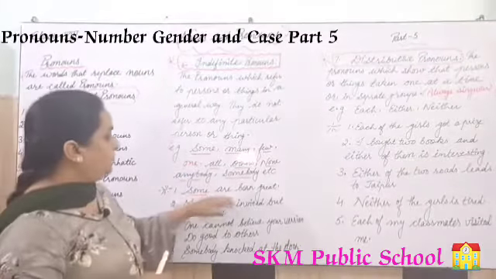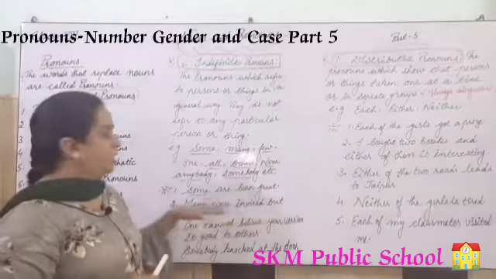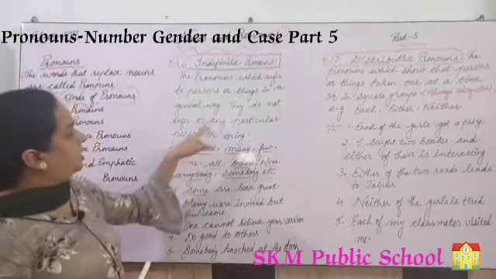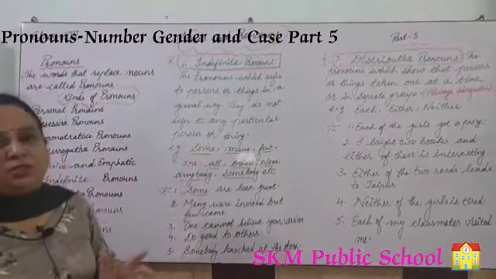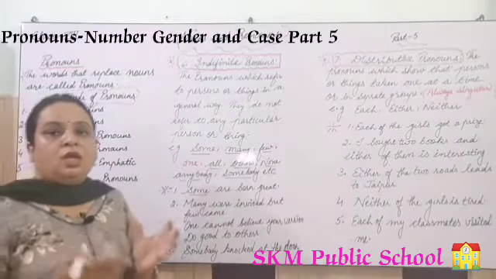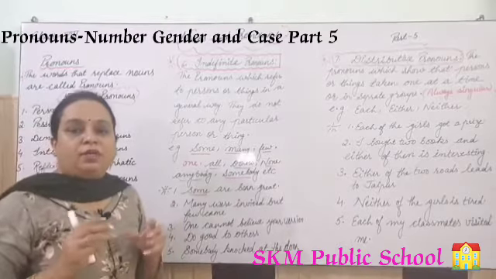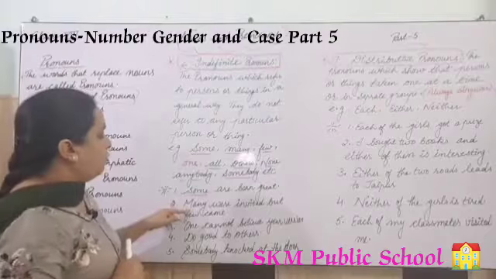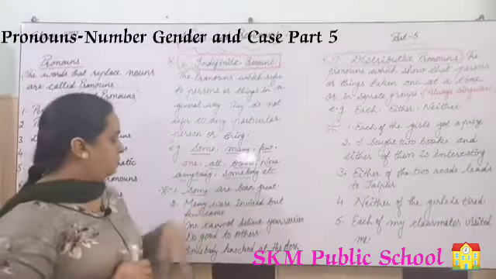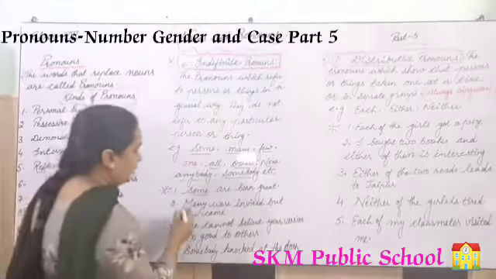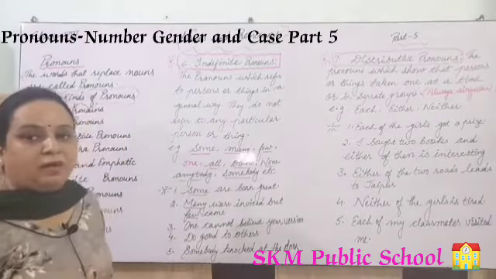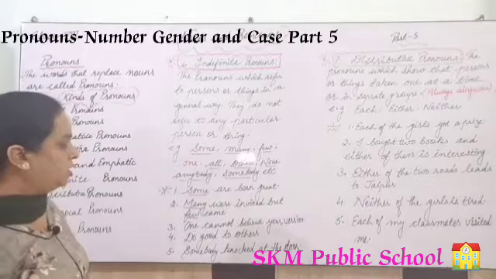First example is: Some are born great. So what is some here? It is not referring to any particular person, right? It is talking about a number where the number is not fixed. So some are born great, right? Many were invited but few came. So here in this sentence we have many and few, right? That is also telling the number of someone, but the number is not fixed here.